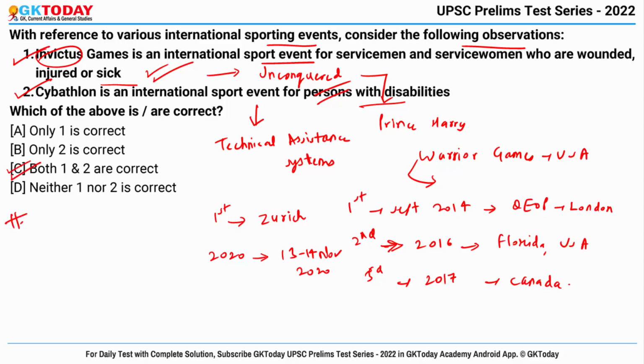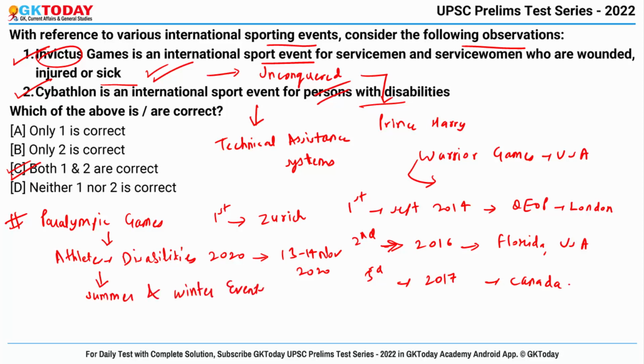Now apart from these two, there are the Paralympic Games, which is an international multi-sport event for athletes with disabilities, and it is held as summer and winter events and is governed by the International Paralympic Committee. Okay. Then there are the Commonwealth Paraplegic Games, a multi-sport event for athletes with disabilities from Commonwealth countries. And the last event was held in New Zealand.